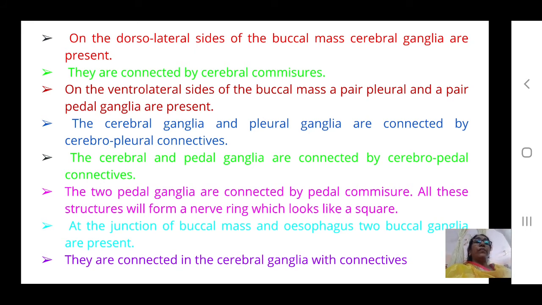Now, the fourth one is the buccal ganglia. We have seen cerebral ganglia on the dorsal side of the buccal mass, pleural ganglia on the ventral side of the buccal mass, and pedal ganglia also on the ventral side of the buccal mass, and buccal ganglia at the junction of the buccal mass and the esophagus.